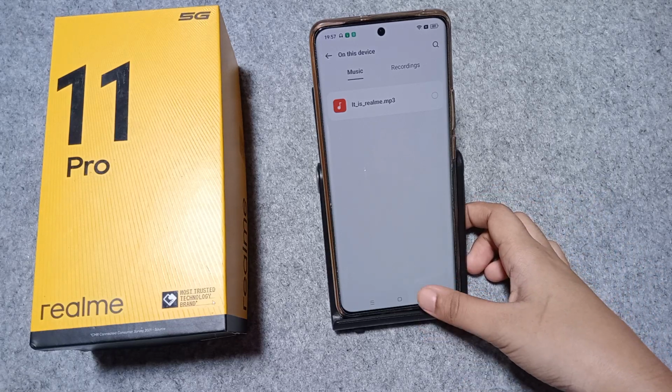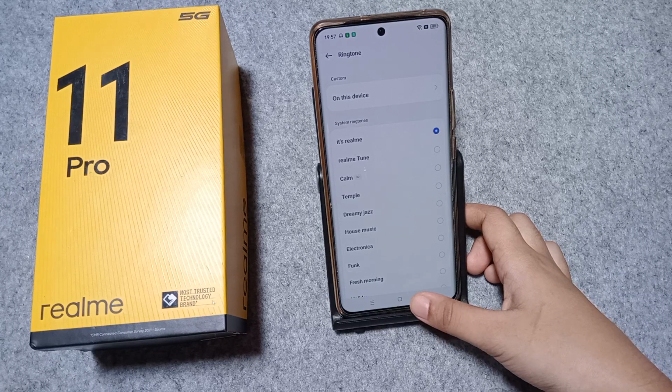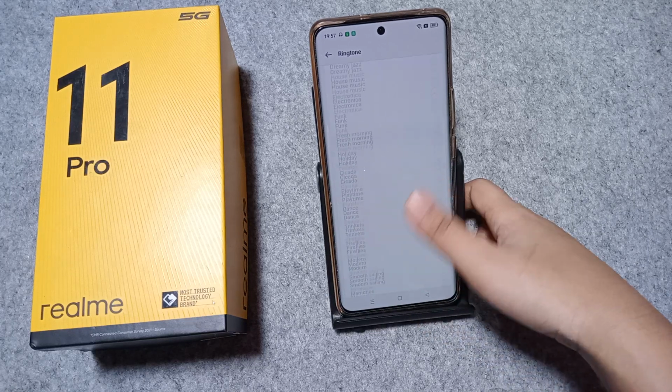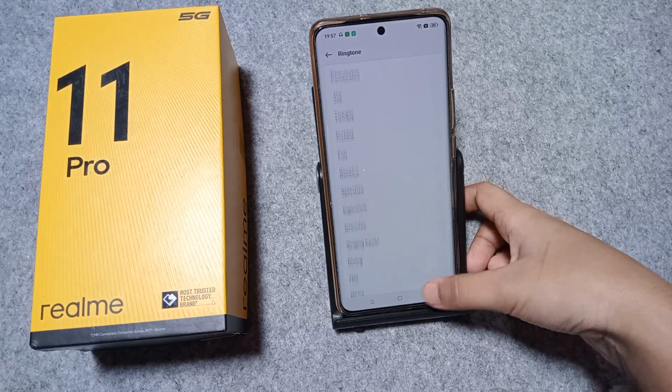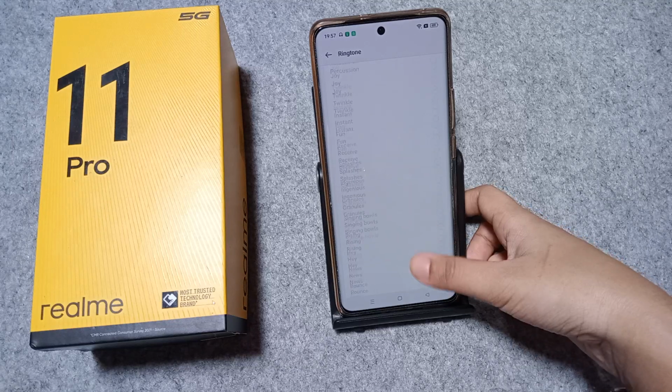Okay friends, so just click on the back button, and if you want to remove your ringtone and you don't know how, then you can check my videos on how to remove ringtones.